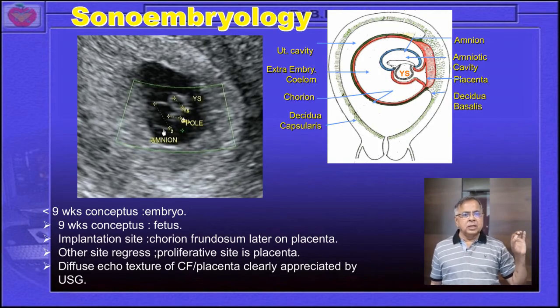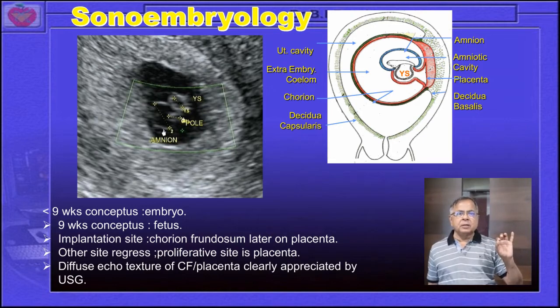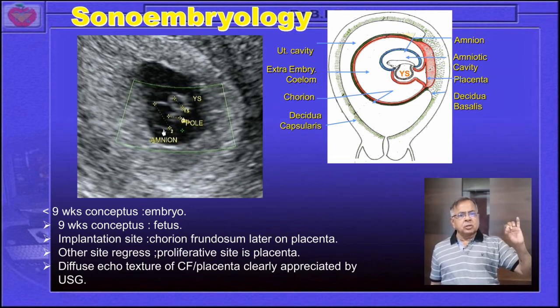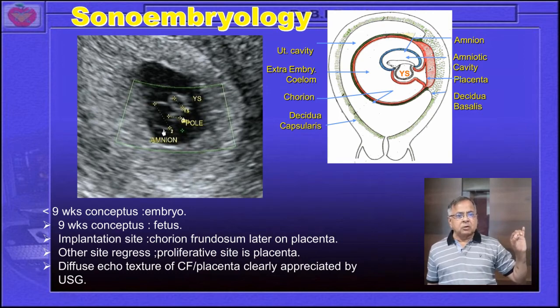Regarding the sonoembryology, over here a few words: less than 9 weeks the conceptus is known as an embryo. More than 9 weeks the conceptus is known as a fetus. Implantation site, that is the chorion frondosum. Later on, after 10 weeks, it will become the placenta. The other site regresses. Usually what happens in the early stage of the pregnancy, there will be the proliferation of chorionic activity all around the GS. Over here in the image you can appreciate the breadth of the chorion frondosum all over, it will be equal, but later on